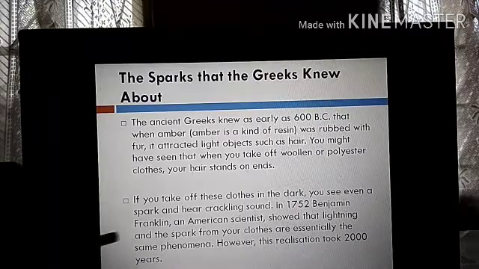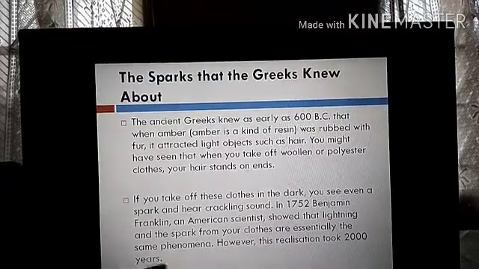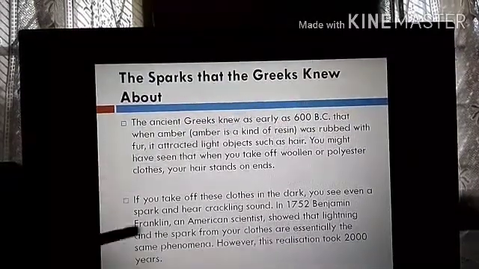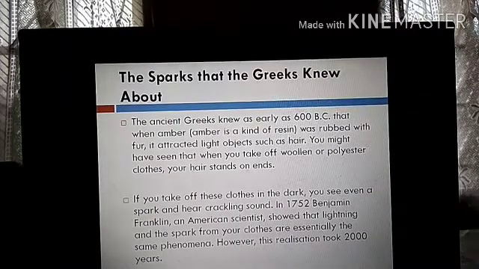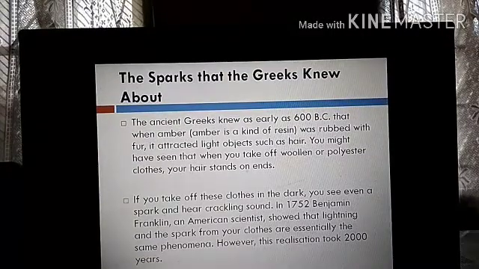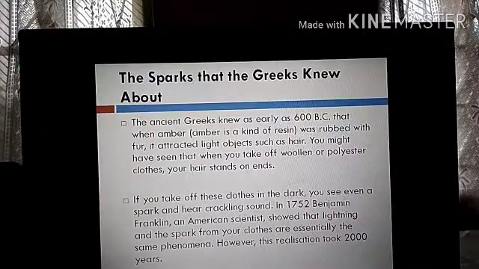In 1752, Benjamin Franklin, an American scientist, showed that lightning and the spark from your clothes are essentially the same phenomenon. However, this realization took 2000 years. He told that the charges we see on our clothes and the lightning are the same phenomenon. Both are electrically charged particles. The charges on your clothes or your plastic comb or scale are also charged particles. So it is actually the same phenomenon, but it took 2000 years to realize this fact.